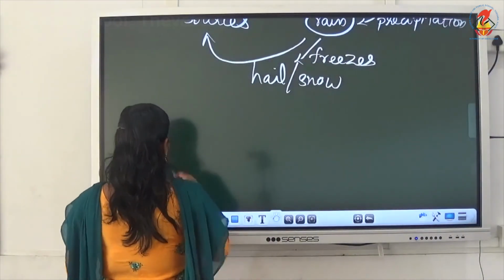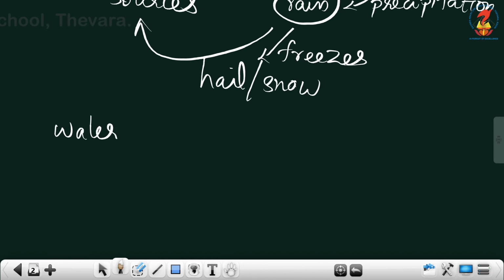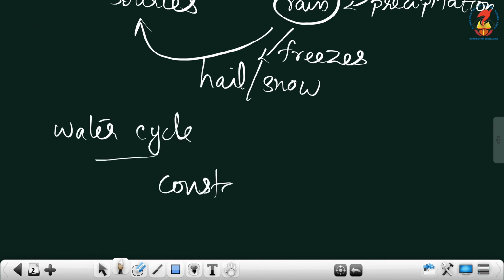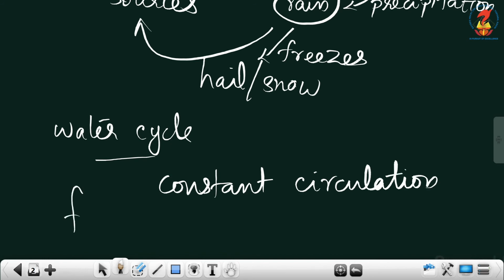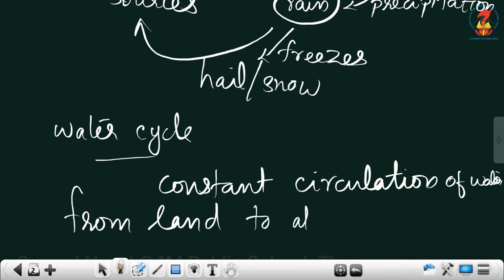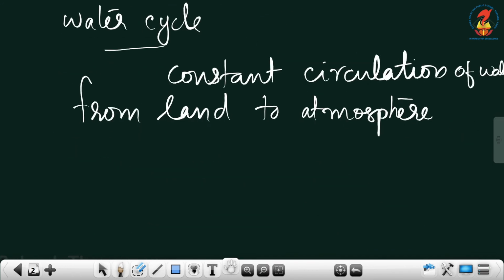We can define it as constant circulation of water from land to atmosphere and again from the atmosphere back to the land.